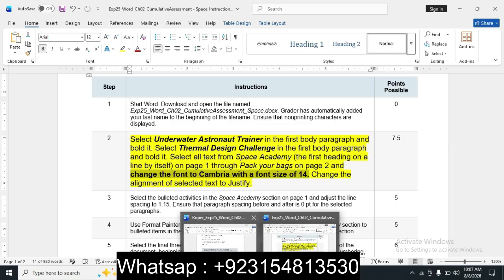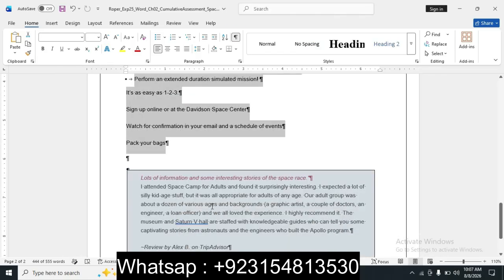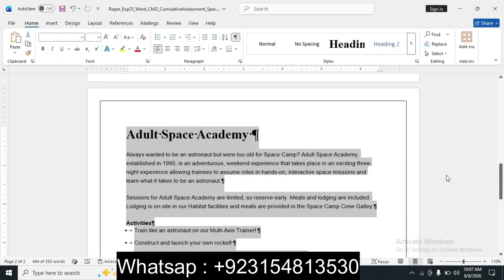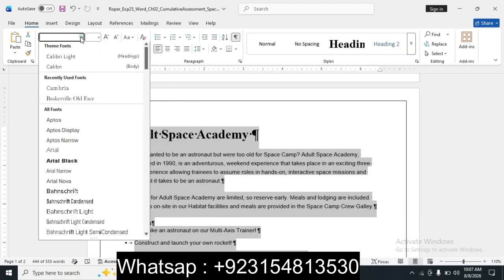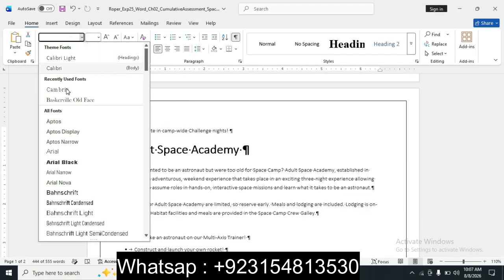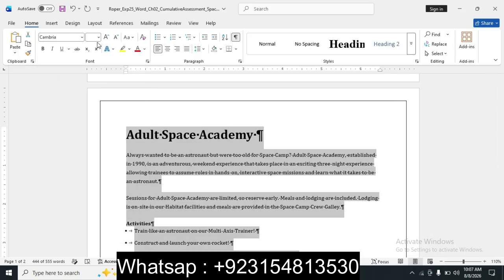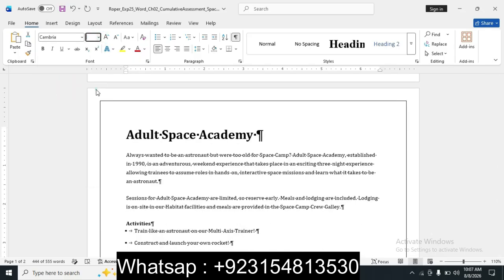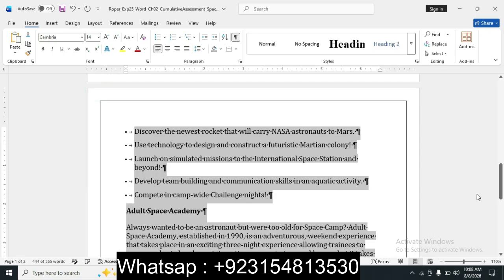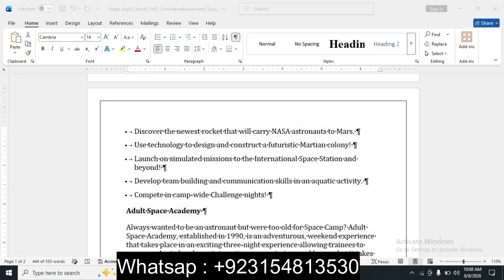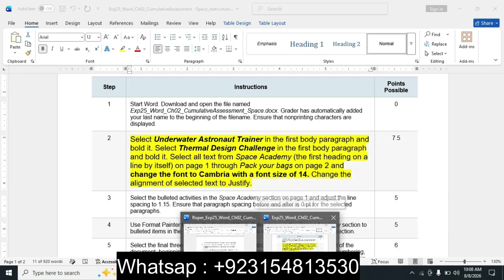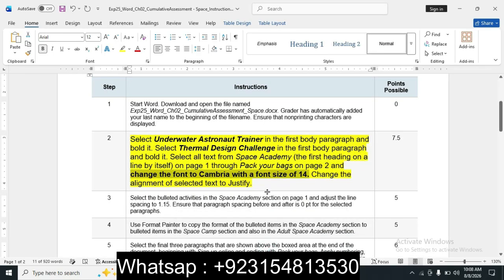So we change the font to Cambria and font size 14. The level of this step is done. So we move to the file, and next, change the alignment of selected text to justify.